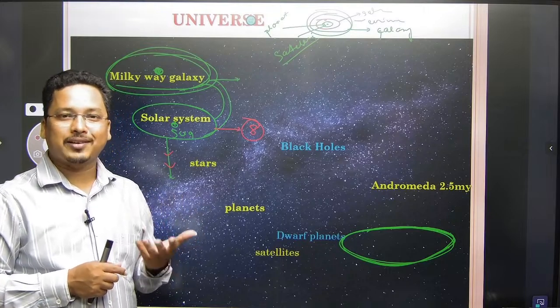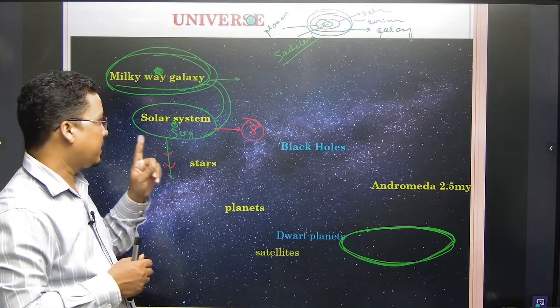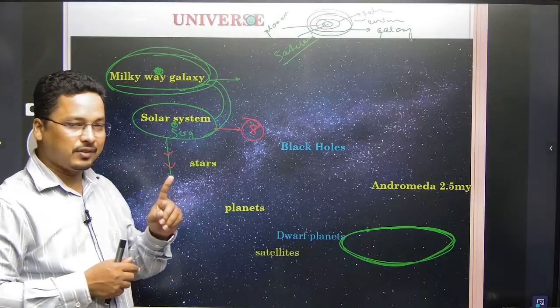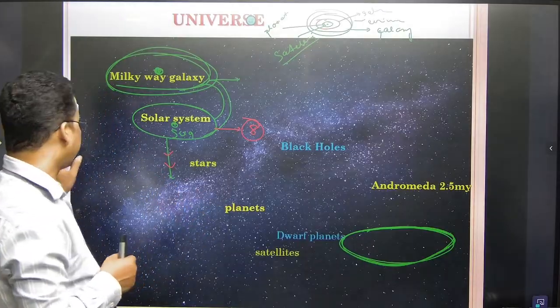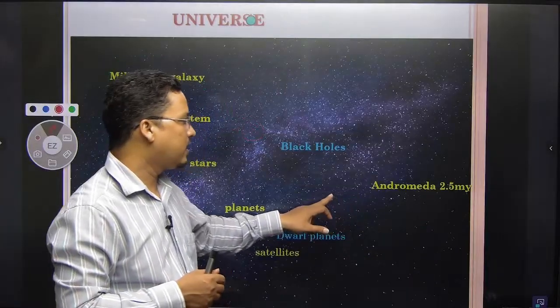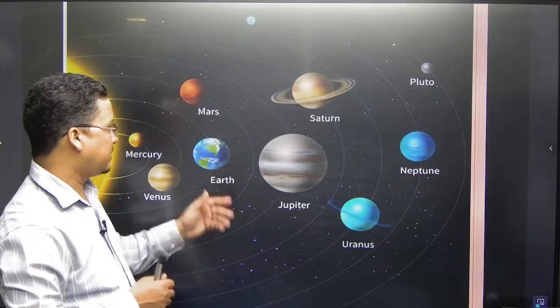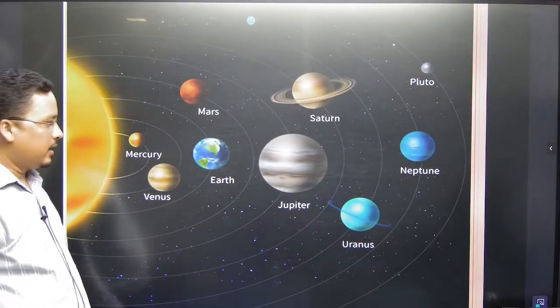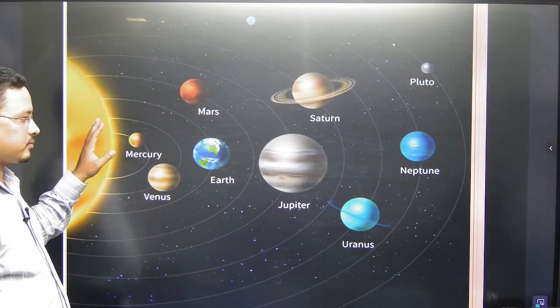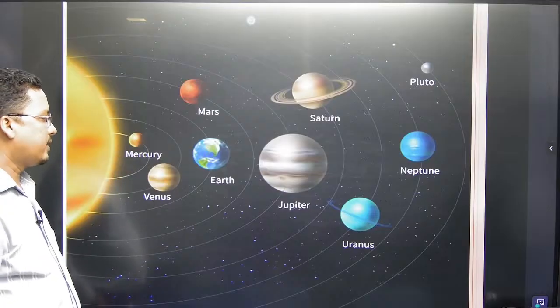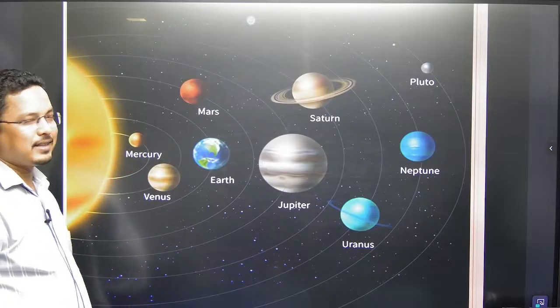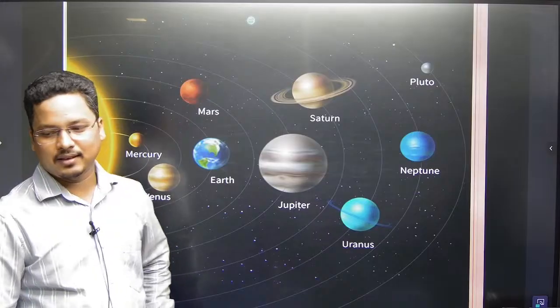Then what would be the criteria of a planet? उसको भी हम देखेंगे. Now the criteria of a planet: let's say here we are having different planets, and the Sun is the center. That is why there are 3 criteria to be a planet.